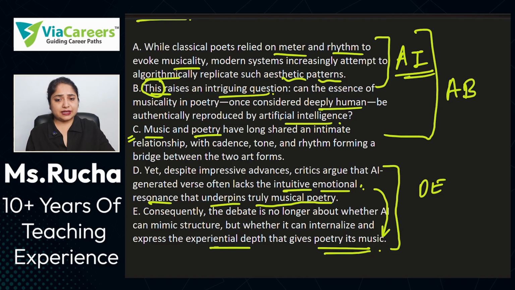So as we can see clearly now that C is certainly the introductory statement, because C is the statement that is talking about music and poetry in the most generic manner. तो C हो गया हमारा introductory statement. अब यहाँ देखते हैं, rhythm forming a bridge between the two art forms.